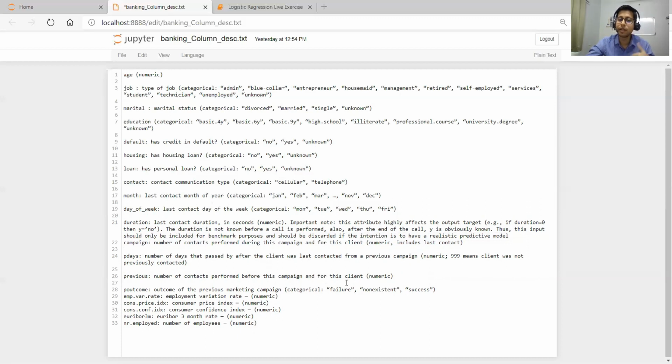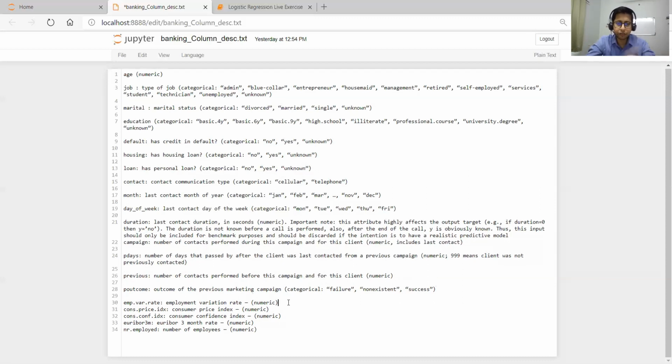How many contacts have already been performed for this particular client before this campaign, because banks run campaigns from time to time. So before the current campaign, how many times have they already contacted? That is the history. Okay, then poutcome, the outcome of the previous marketing campaign. What is the outcome? Whether it was success, failure, or nonexistent.